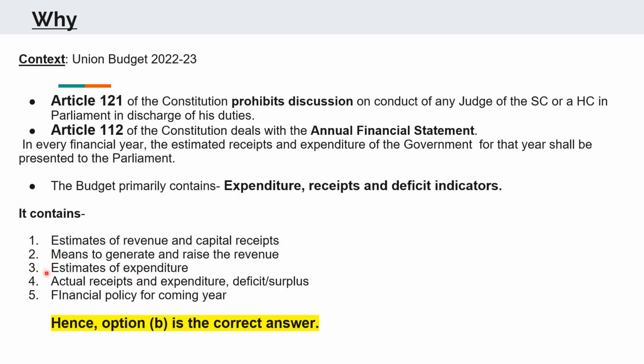It also presents an estimate of expenditure, giving a rough idea of the resources needed to implement those policies. It also contains the actual receipts and expenditure, the deficit or the surplus, and also mentions the financial policy for the coming year. Therefore, option B of the first question was the right answer.